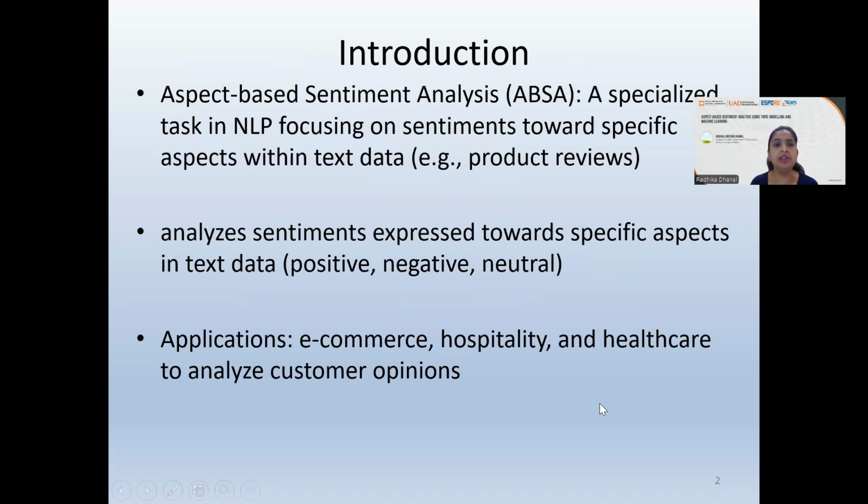Moving ahead with the introduction, aspect-based sentiment analysis is a specialized task in natural language processing, focusing on sentiments towards specific aspects within the text data. For example, the product reviews. Consider a cell phone, then you can consider its camera, its resolution, its screen, its memory as the various aspects of it.